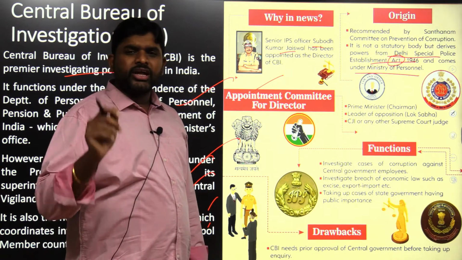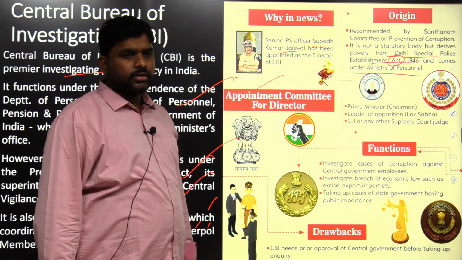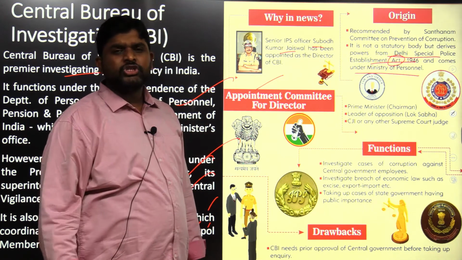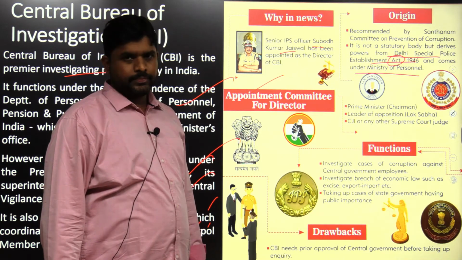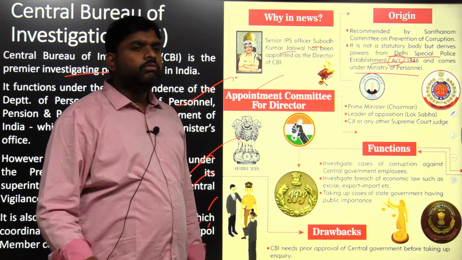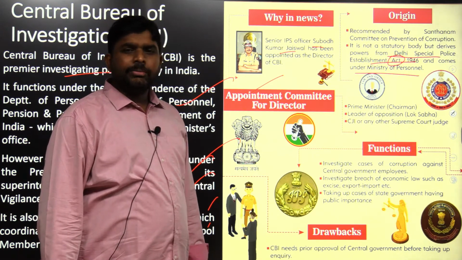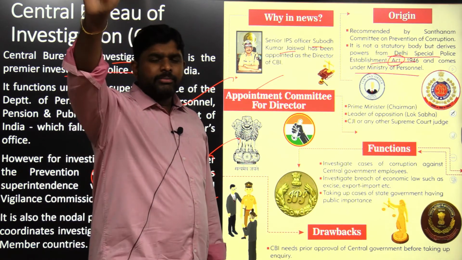The Supreme Court of India has criticized that the CBI is working as a caged parrot. Then the new legislation with respect to CBI made a committee to appoint the CBI director. A committee will be appointing the CBI director, not the Government of India.